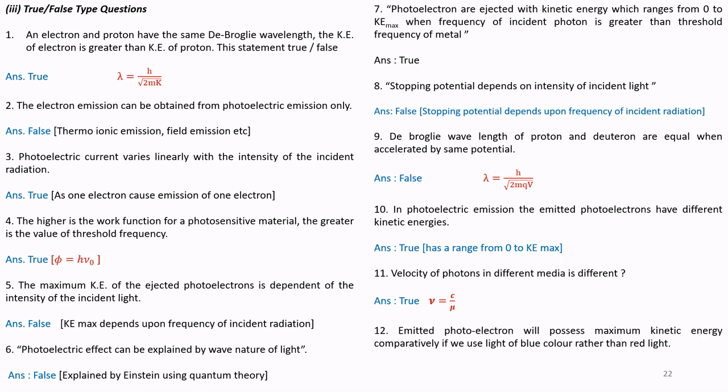Question number 12. Emitted photoelectrons will possess comparatively maximum kinetic energy if we use light of blue color rather than red color. True. KE max is equal to h nu minus phi naught, and the frequency of blue color is greater than the frequency of red.